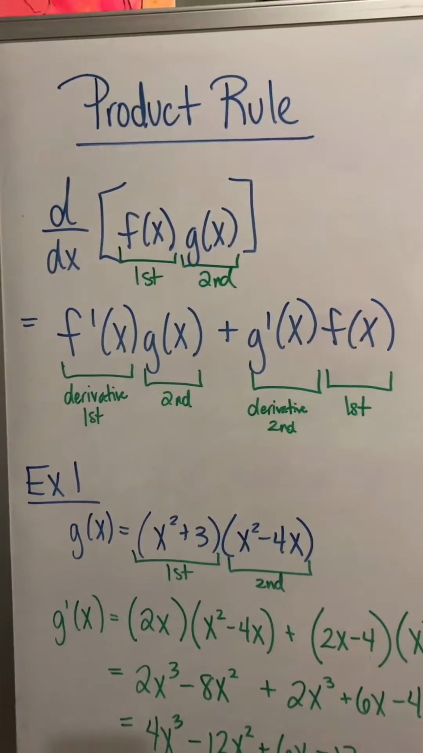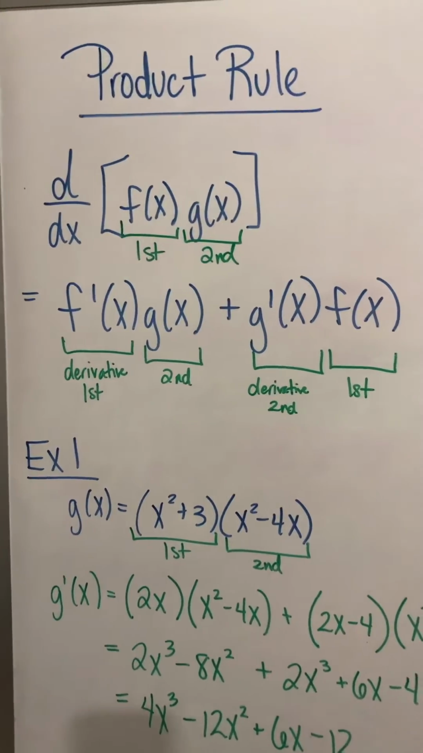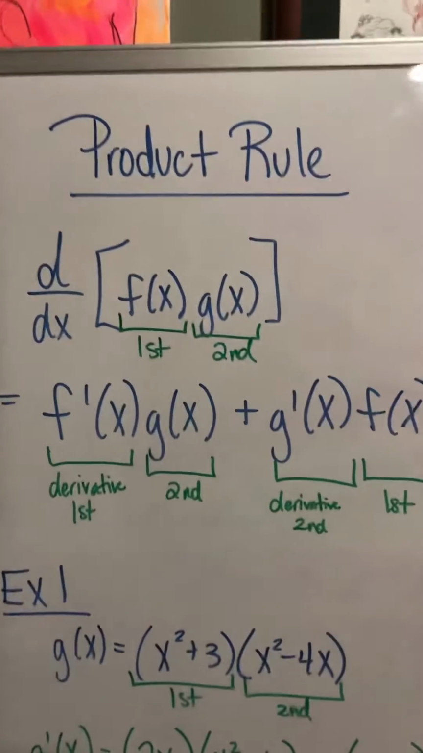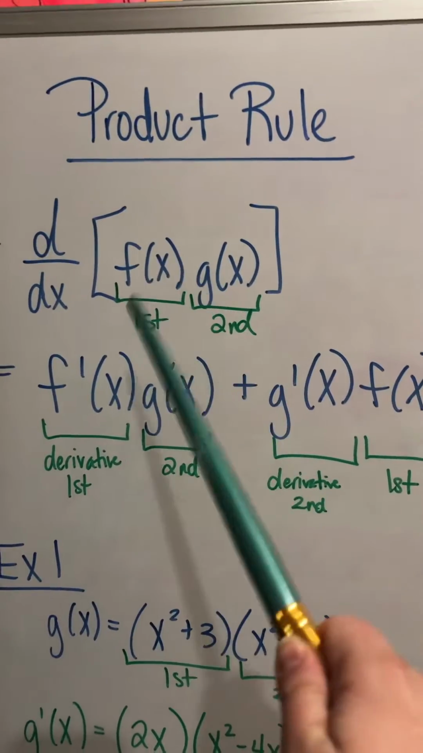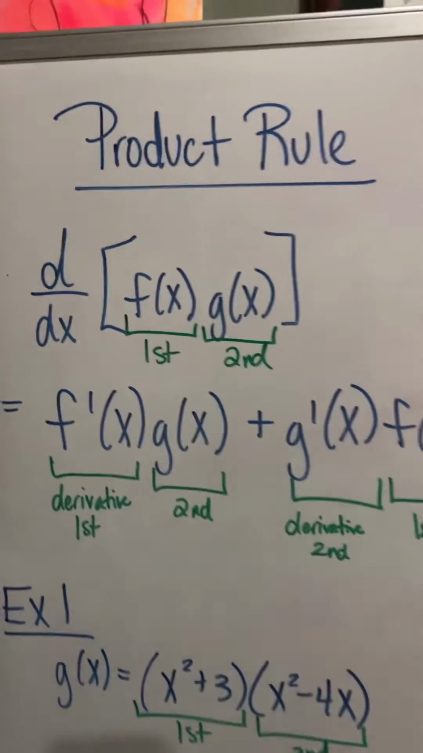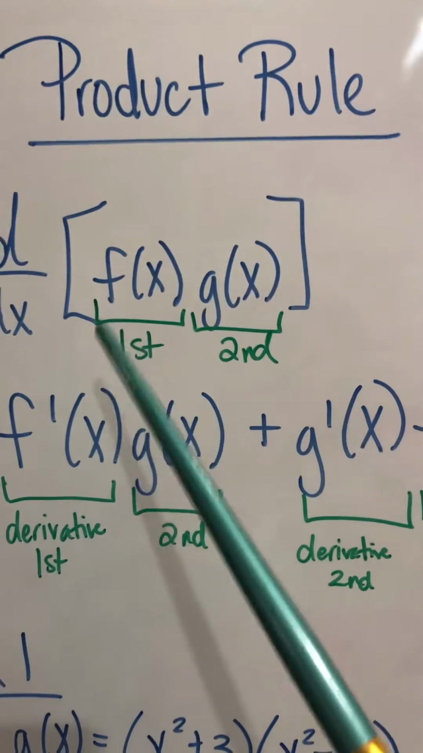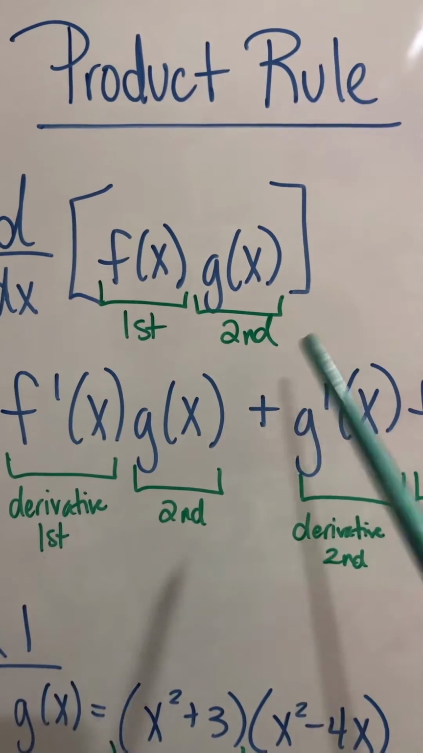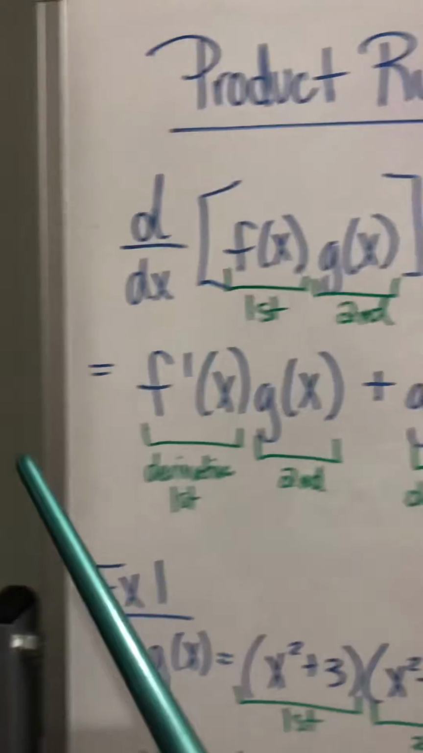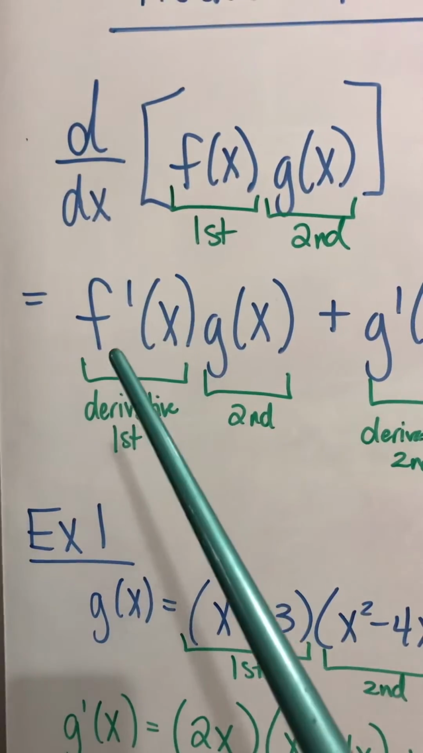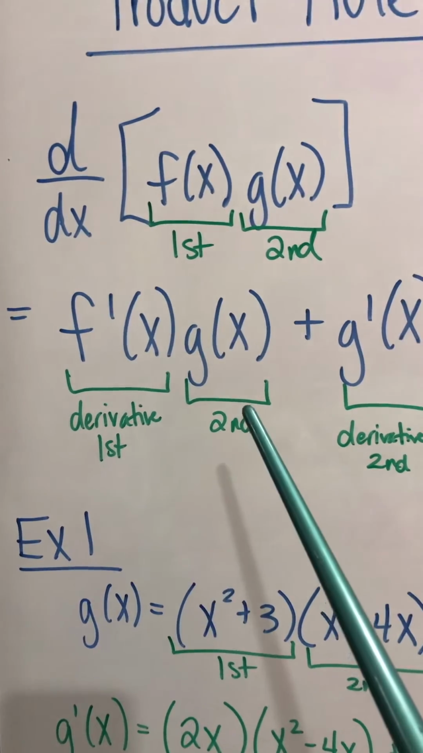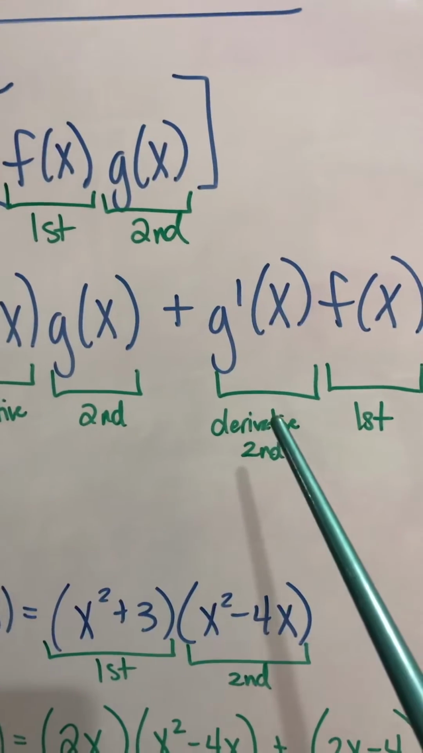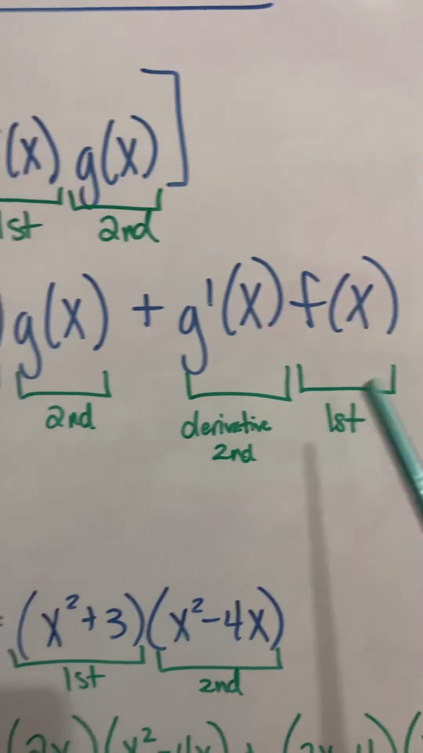Okay, so let's talk about the product rule. So basically the product rule is when you're taking the derivative of two functions that are being multiplied by each other. So what I do is I always label one of them as first and one of them as second. And then the rule is you take the derivative of the first one times the second plus the derivative of the second times the first.